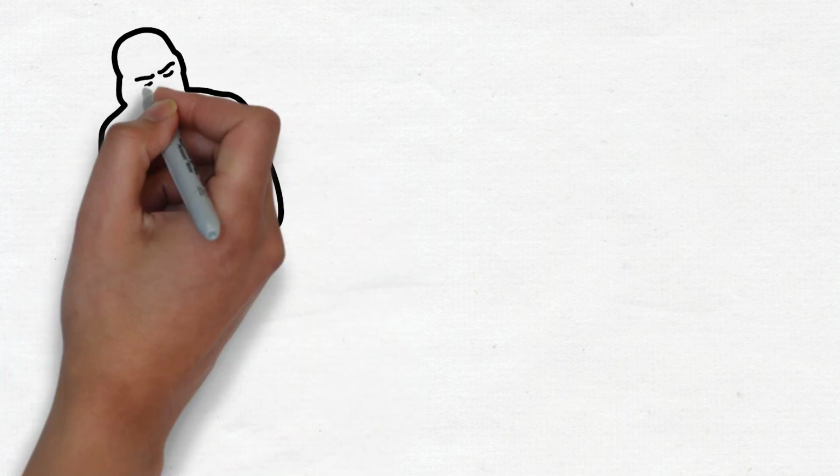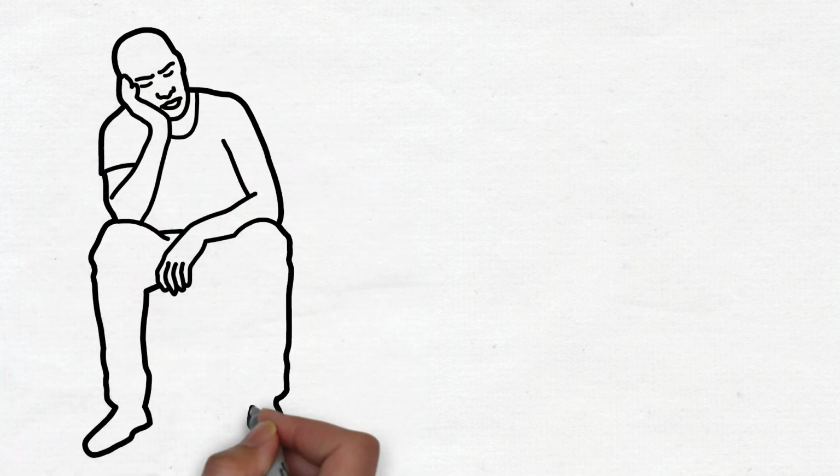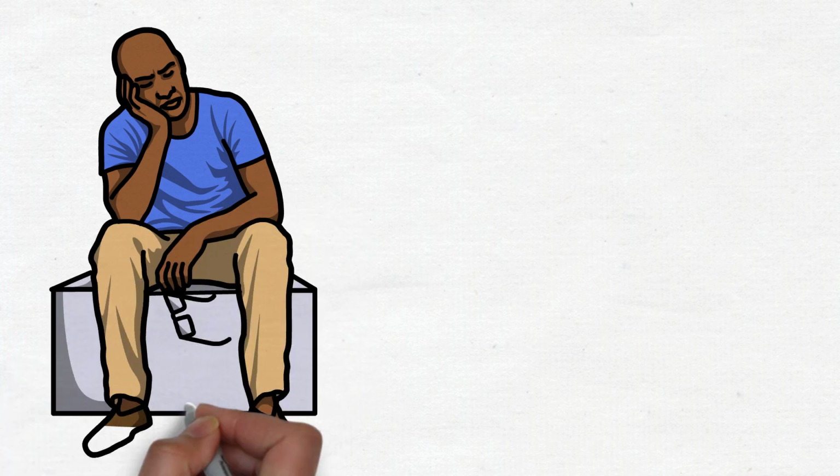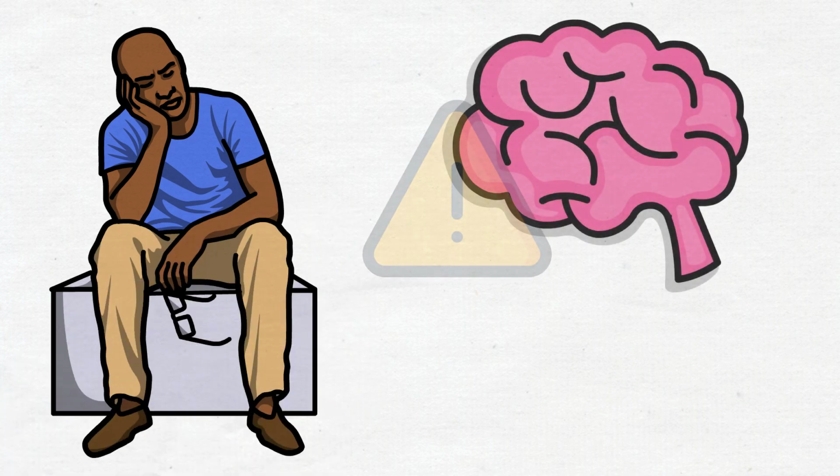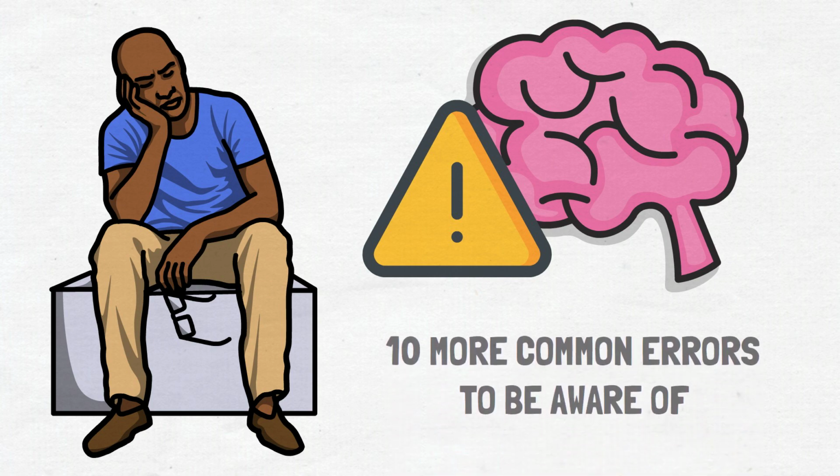It is amazing that with all these biases, people are able to actually have a rational thought every now and then. There is no end to the mistakes we make when we process information, so here are 10 more common errors to be aware of.